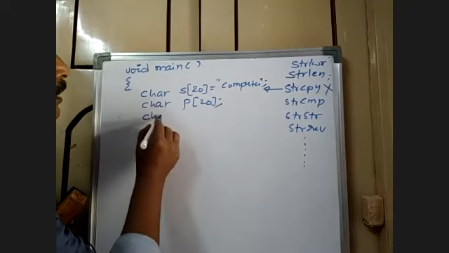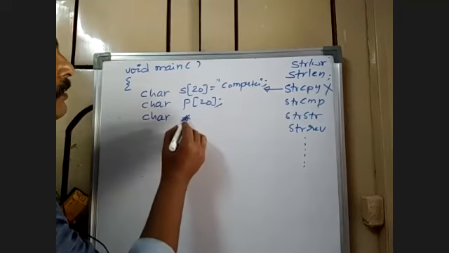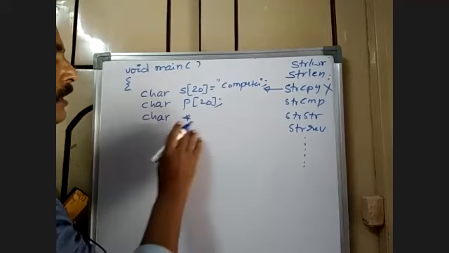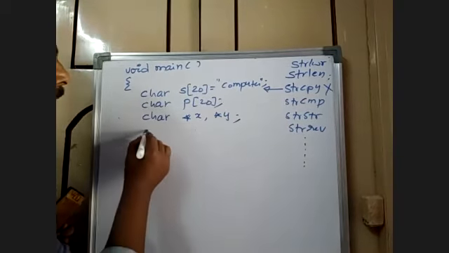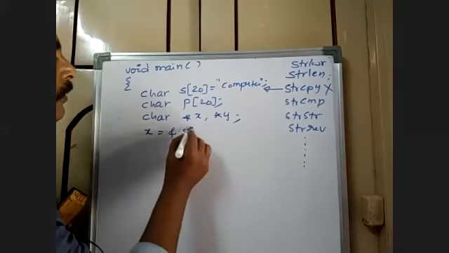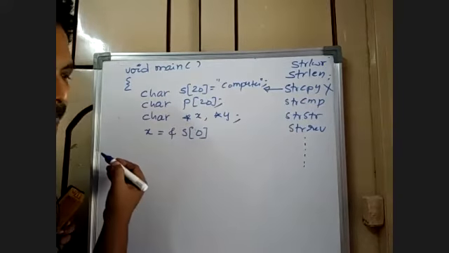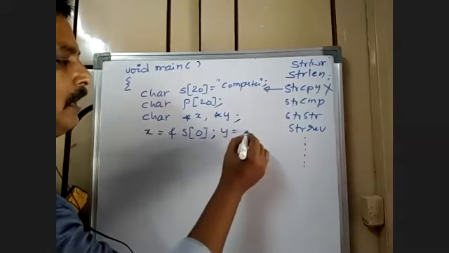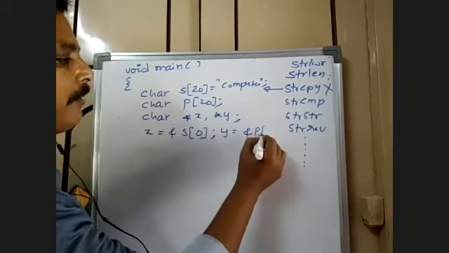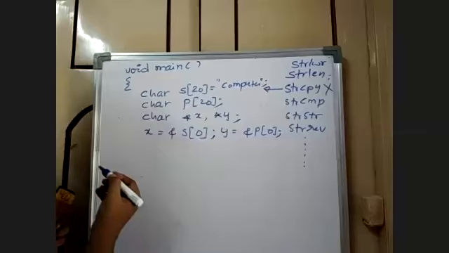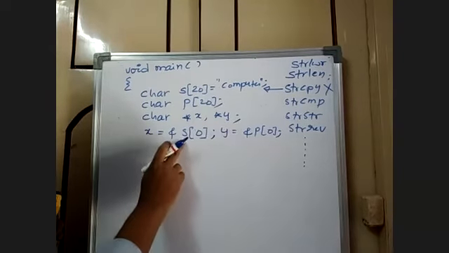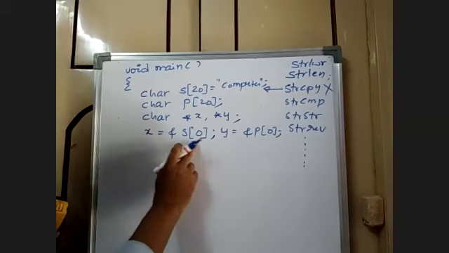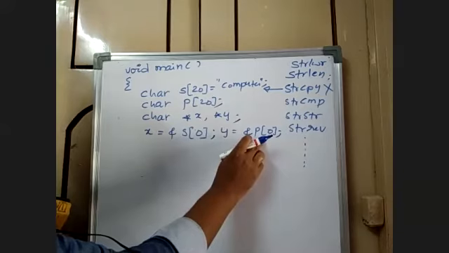So for that matter, we need to have two pointers. What are they? Let us take two pointers, x and y. x is holding the address of the first string, the starting address. y is holding the address of the second string, the second string's starting address. x is a pointer which holds the address of the first string. y is a pointer which holds the address of the second string.